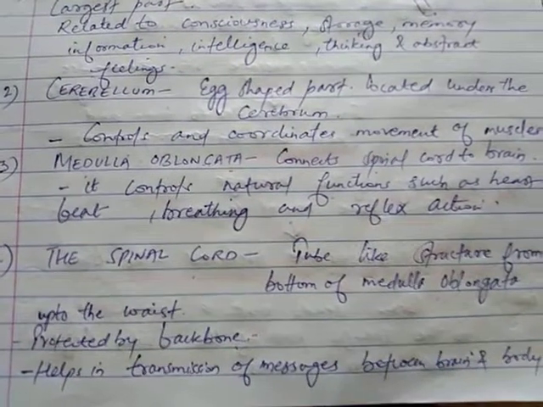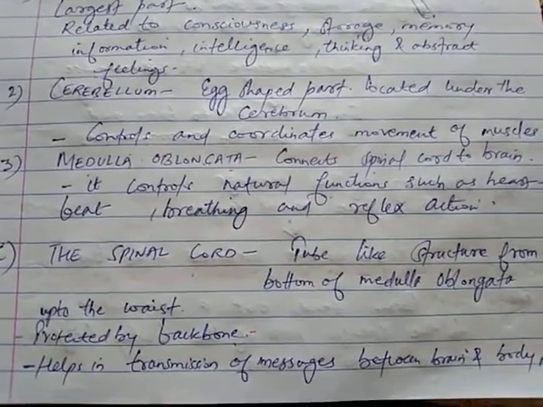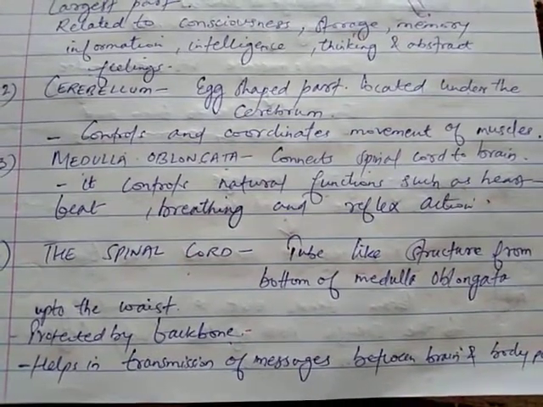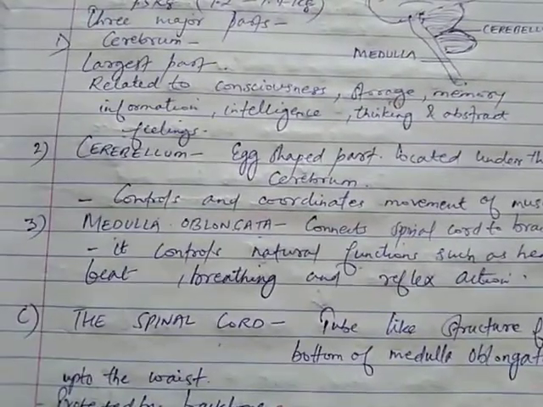Basically the function of the spinal cord is to help the messages go from different body parts to the brain, and again from the brain to different parts of the body.